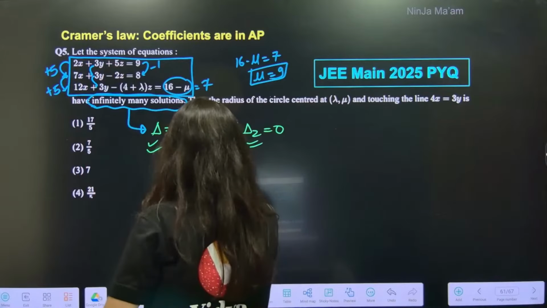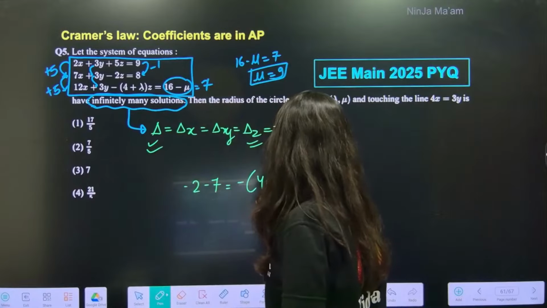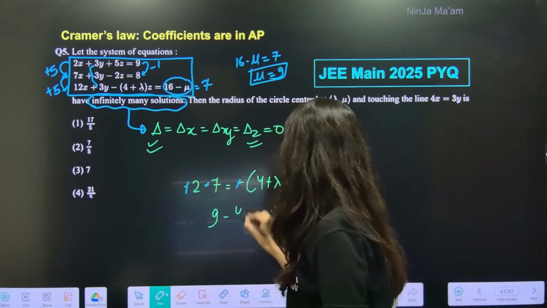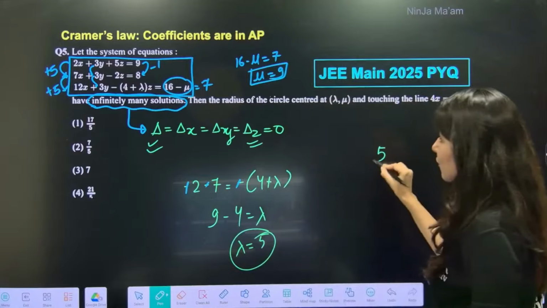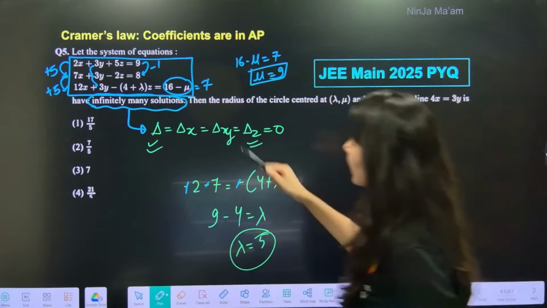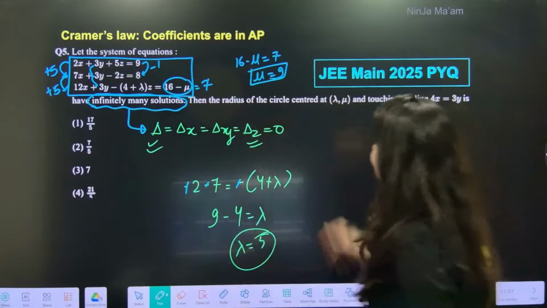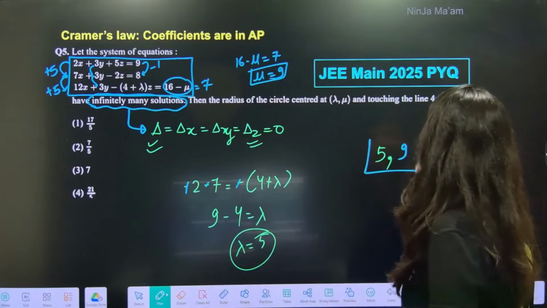So minus 2 minus 7 is minus of 4 plus lambda. So this is going to give you 9 minus 4 is lambda. So lambda is coming out as 5. Is it correct? 9 minus 1, 8 minus 1, 7. So 16 minus 7 is 9. Yes, 5 comma 9 is the answer.